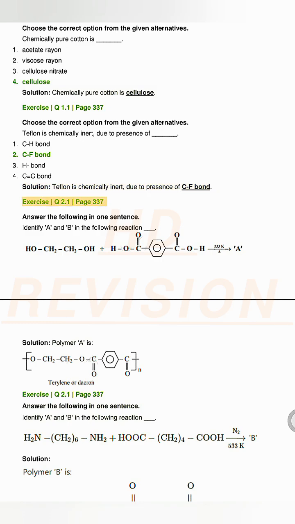Exercise Q2.1, page 337. Answer the following in one sentence. Identify A and B in the following reaction. Solution. Polymer A is. Exercise Q2.1, page 337. Answer the following in one sentence. Identify A and B in the following reaction.